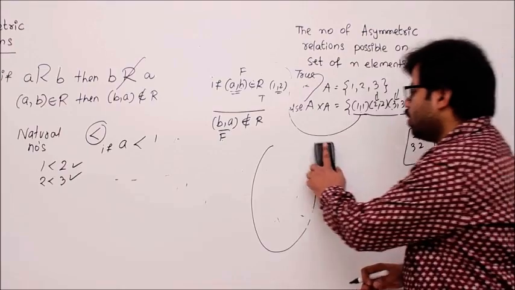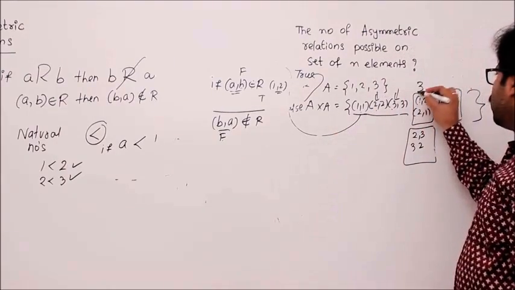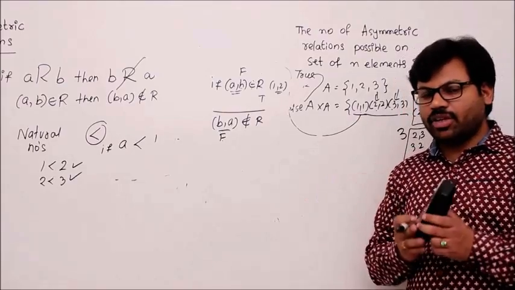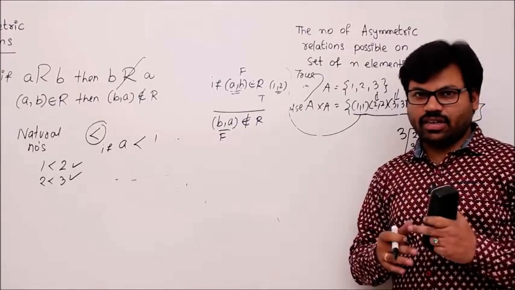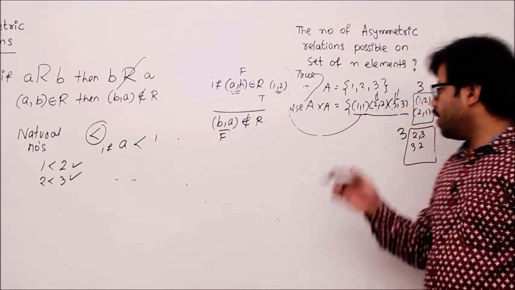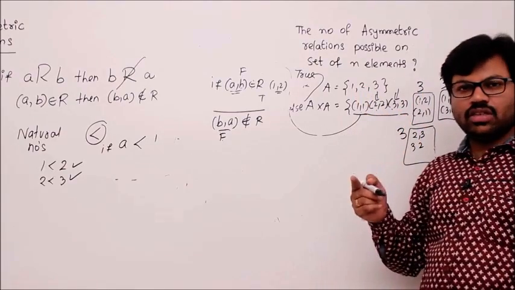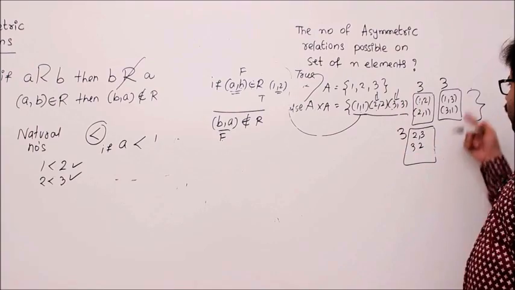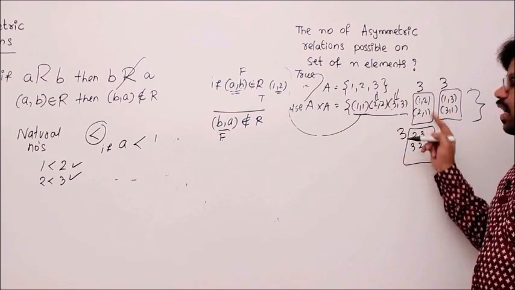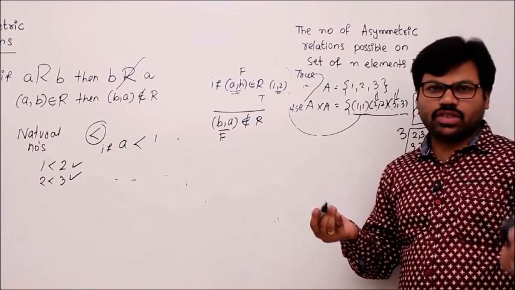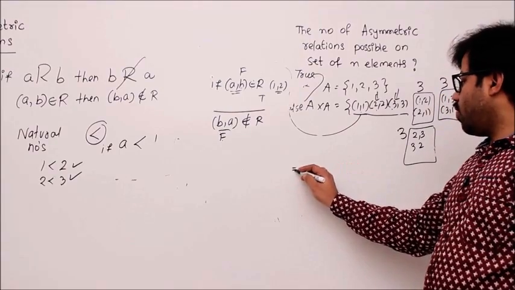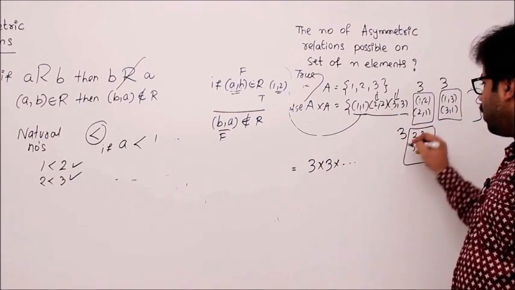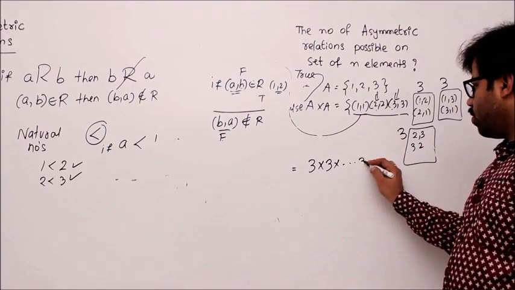Then finally, there are three options for each such group, exactly like anti-symmetric. Understand my point? So the relation between asymmetric and anti-symmetric is important. In anti-symmetric, reflexive elements have two options. Asymmetric has only one option. Other than that, for this kind of elements, asymmetric and anti-symmetric have the same number of options. Then that number of options is 3 into 3 into 3, and so on. How many times? Here 3 times, of course, right?